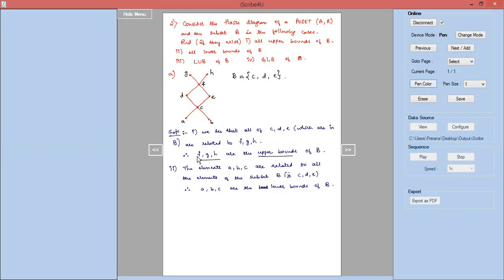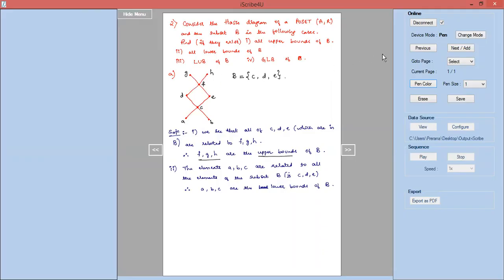So let us check now whether F is the least upper bound. F becomes the least upper bound if F is related to the remaining upper bounds. Yes, F is related to G, F is related to H. So I can say that F is the least upper bound of B.